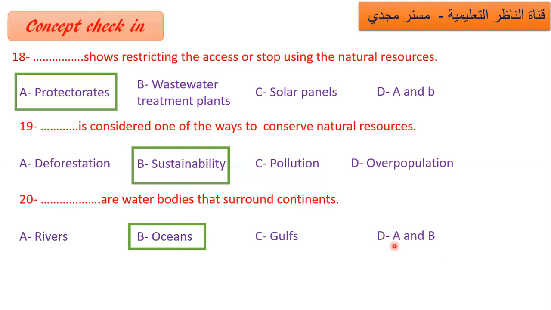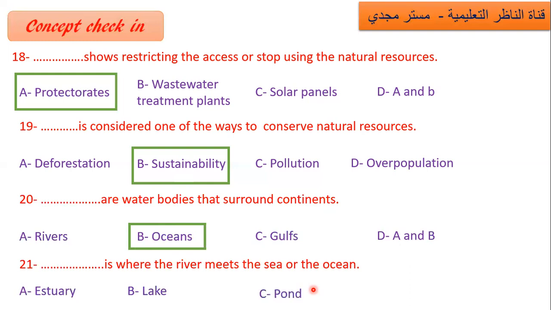Oceans surround the continents. Number 21 is where the river meets the sea or the ocean. What is the water body or the place where a sea and a river meet together? I think you know the answer. Yes, estuary is the answer.